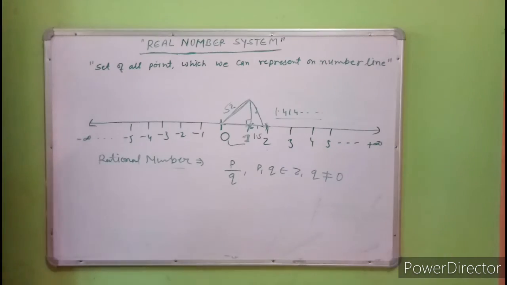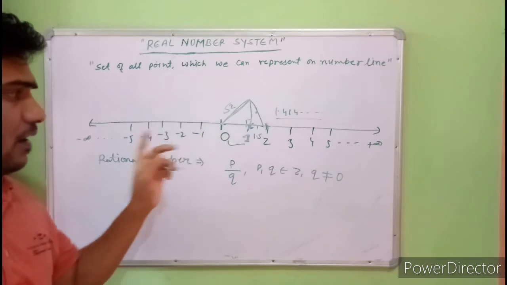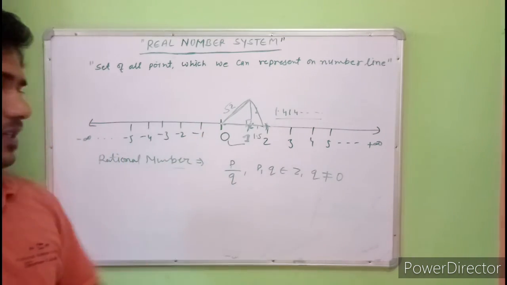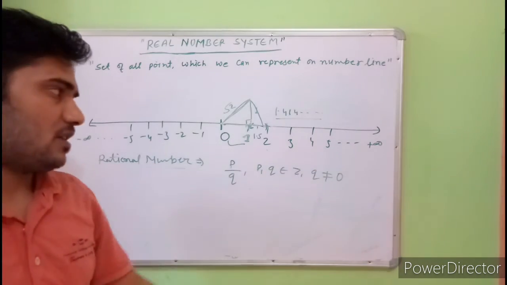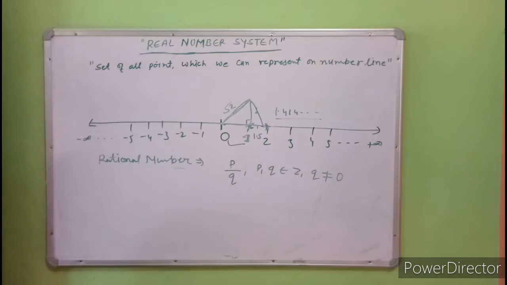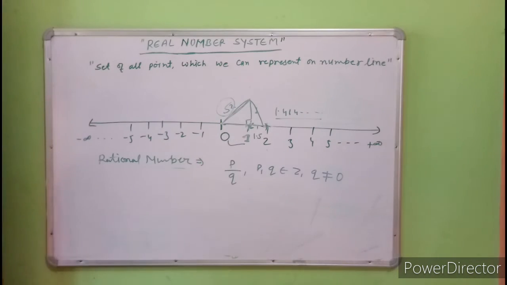So under root 2 is also an irrational number, and the square root of all prime numbers is irrational, because we cannot write it in the form of p upon q.